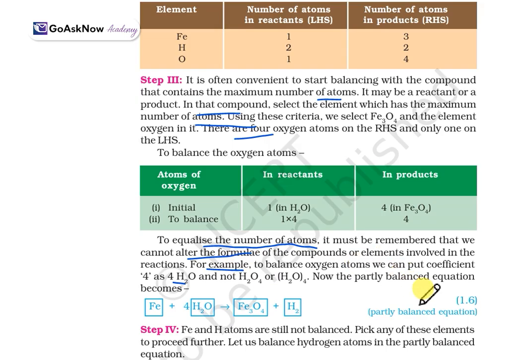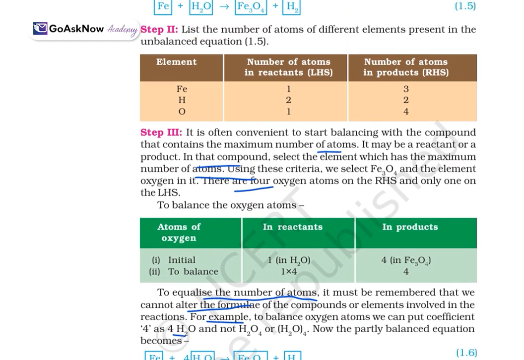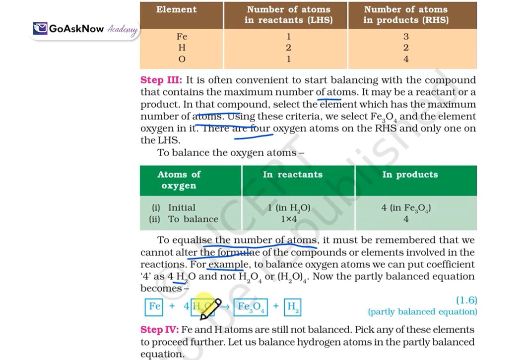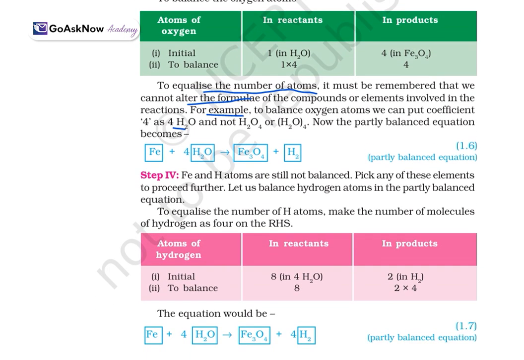So the partly balanced equation becomes Fe and 4H2O, because here H2 is 2, and with 4H2O it will be 8 hydrogens, and then O. Here again it will be Fe3O4 and then H2. It is a partially balanced equation. Now step 4 will be the other half of the part we have done.